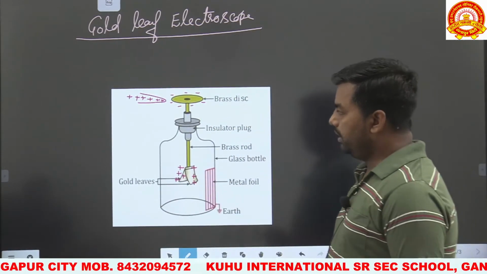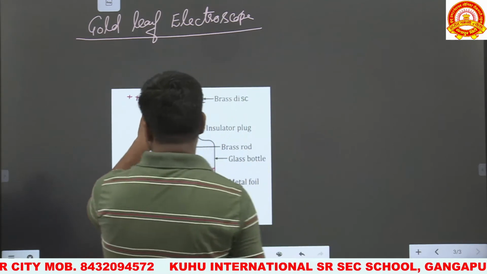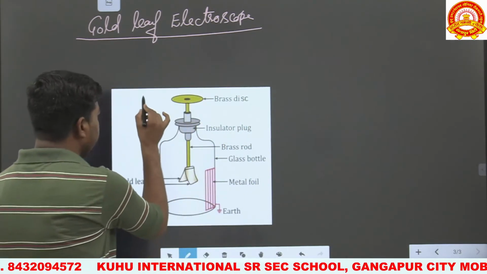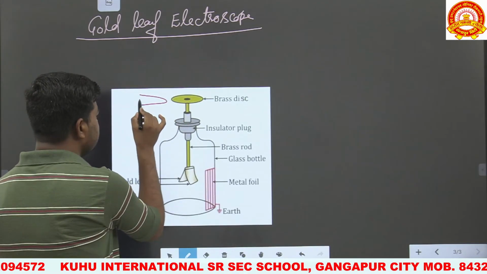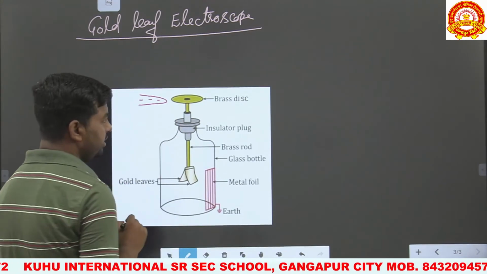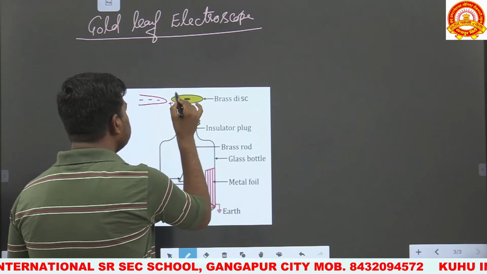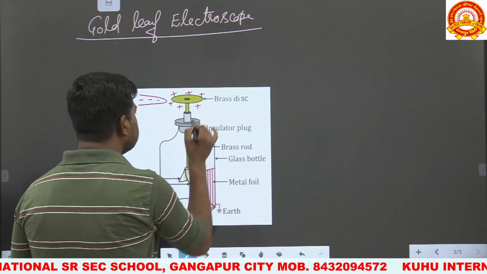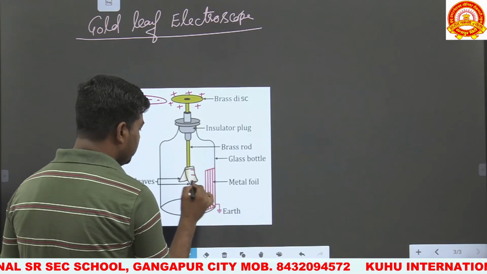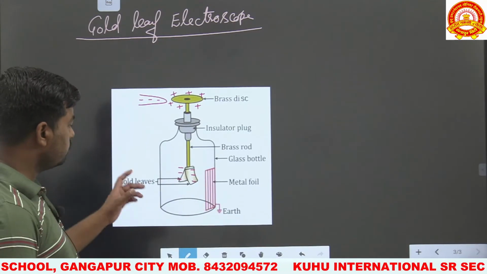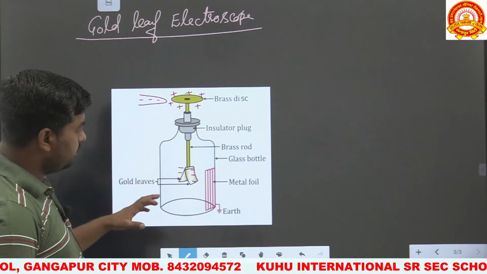Okay, but if we consider that an oppositely charged body or a negatively charged body is placed near to this metallic disk, then positive charge is induced on this metallic disk and the gold leaves become negatively charged. Okay, so it represents the induction process.